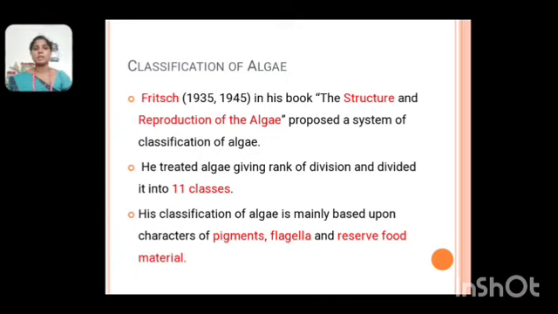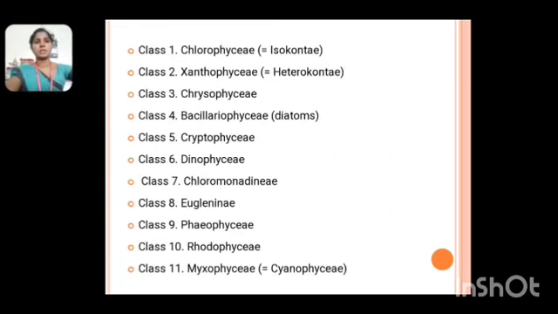Fritsch, in his book The Structure and Reproduction of the Algae, proposed a system of classification. He treated algae giving the rank of division and divided them into 11 classes based upon the pigments, flagella and reserve food materials. The 11 classes are Chlorophyceae, Xanthophyceae, Chrysophyceae, Bacillariophyceae, Cryptophyceae, Dinophyceae, Chloromonadineae, Euglenineae, Phaeophyceae, Rhodophyceae, Myxophyceae.